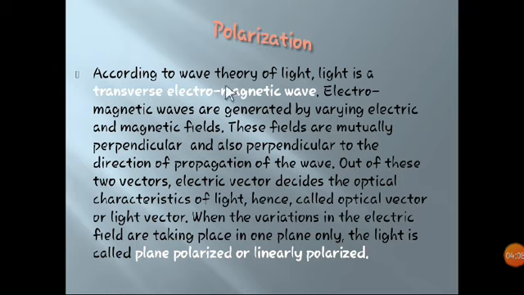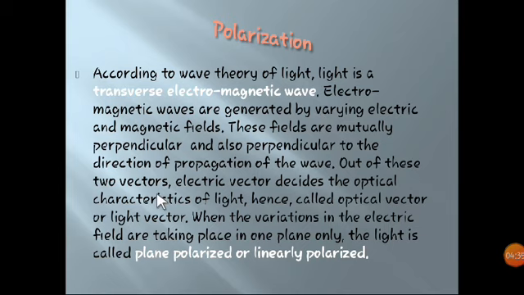So according to the wave theory of light, light is a transverse electromagnetic wave. And what is an electromagnetic wave? We have seen this in 11th standard and in part 1 also. Electromagnetic waves are generated by two kinds of fields. First is the electric field and second is the magnetic field, and both these fields are perpendicular to each other, right?